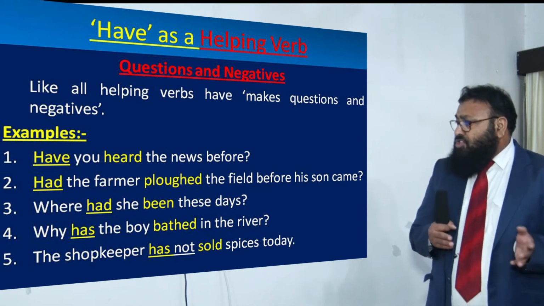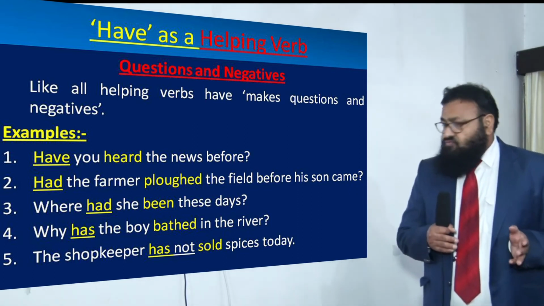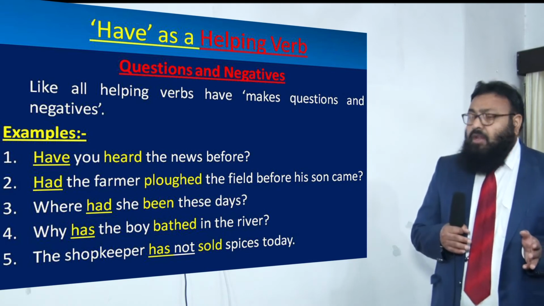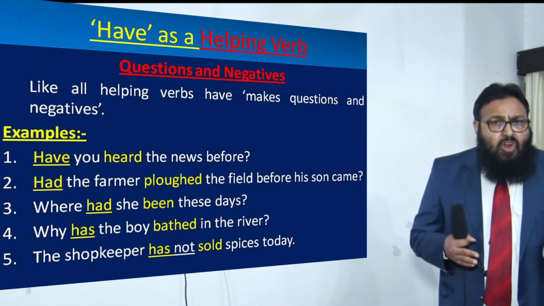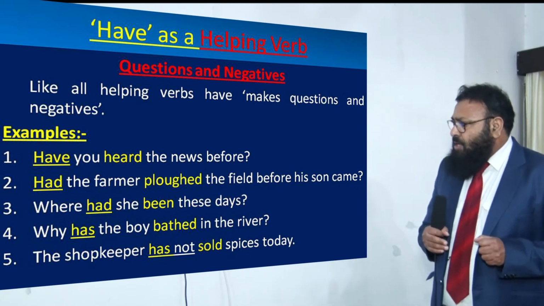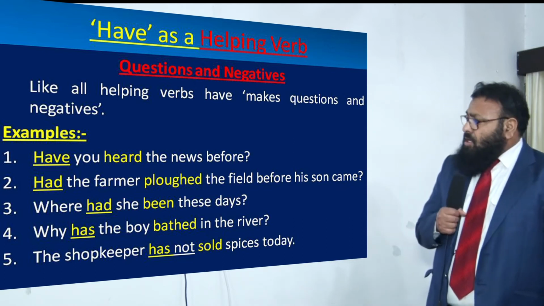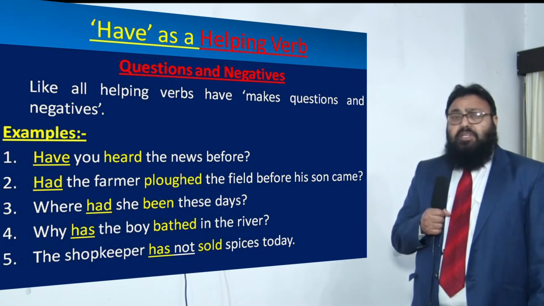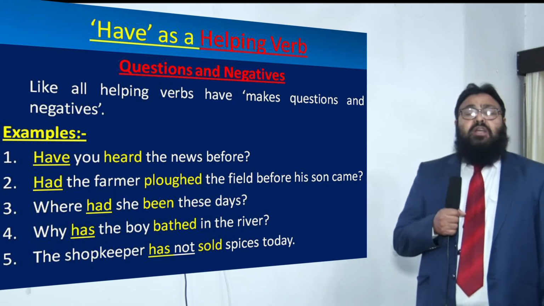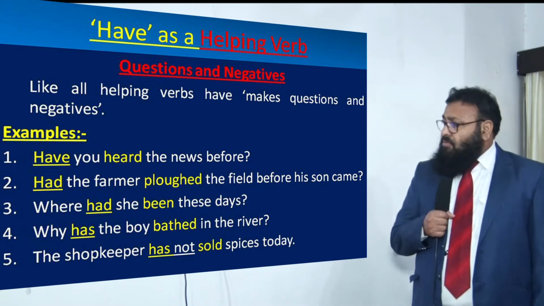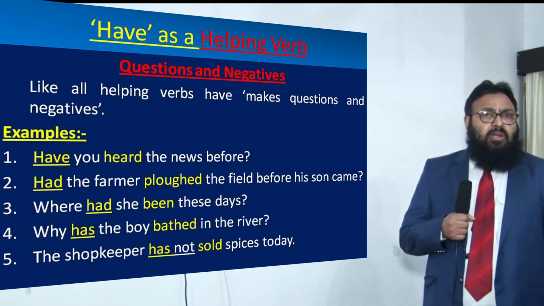Where had she been these days? Once again, past perfect tense. It is helping the main verb been. And it is an interrogative sentence, WH type. Why has the boy bathed in the river? Has is a helping verb. It is in the present perfect tense, and it is helping the main verb bathed. And it is in interrogative WH form.